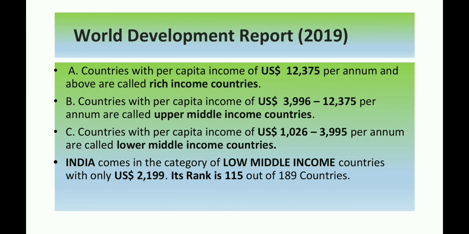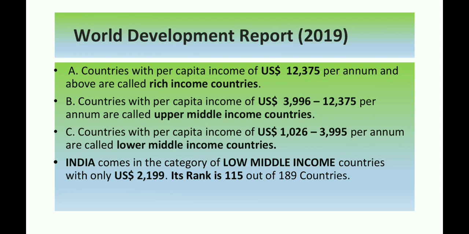Now, this is the World Development Report of 2019, which has been brought out by the World Bank. According to this, the countries are divided between rich income countries, upper middle income countries, and lower middle income countries. So, which are the countries that come in rich income countries?